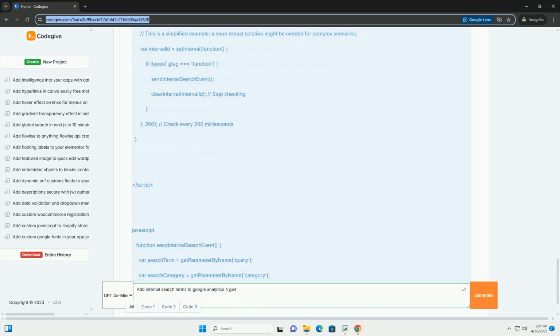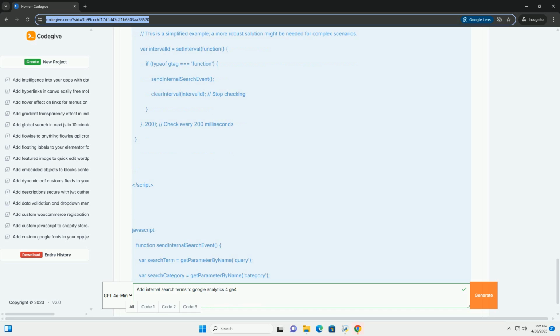* searchCategory = getParameterByName('category'): this extracts the search category from the URL, if applicable. Replace 'category' with the actual name of your search category parameter. * gtag('event', 'internal_search'): this is the core line of code.